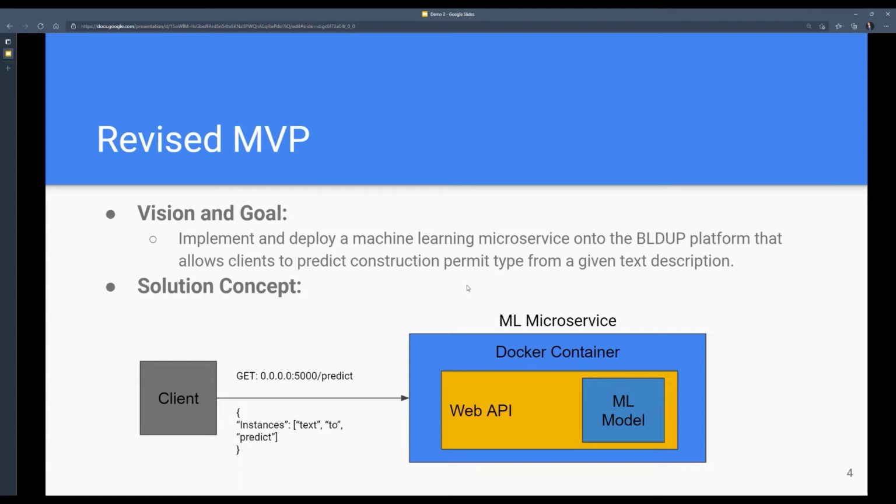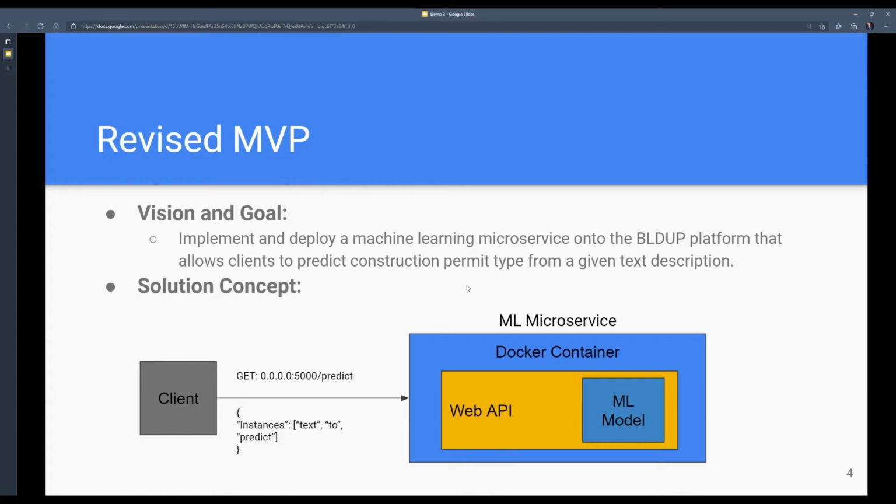Here we will show our revised MVP. As a reminder, in Demo 2, we received feedback regarding our project being very open-ended. After receiving this feedback in Demo 2, we've come up with the following MVP vision and goal: to implement and deploy a machine learning microservice onto the BuildUp platform that allows clients to predict construction permit type from a given text description.